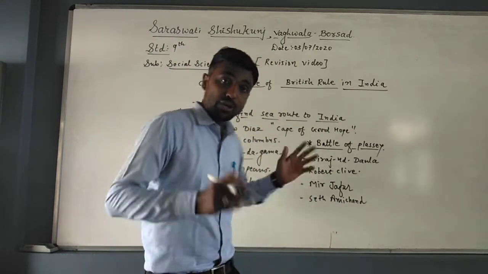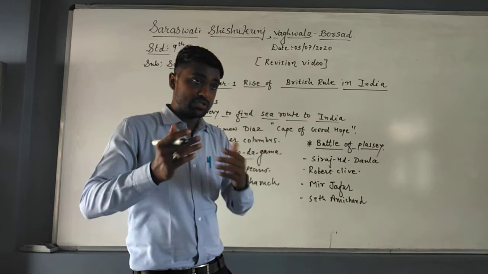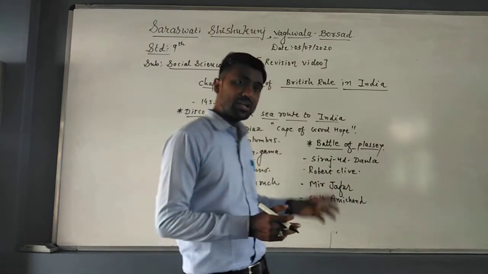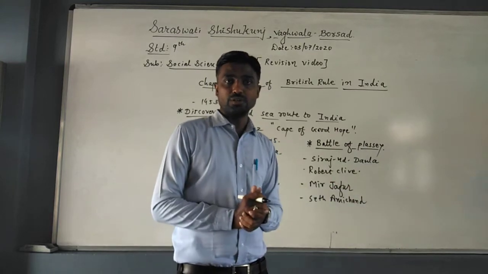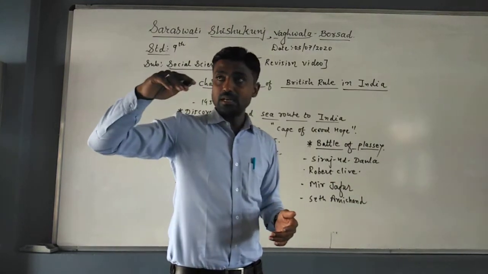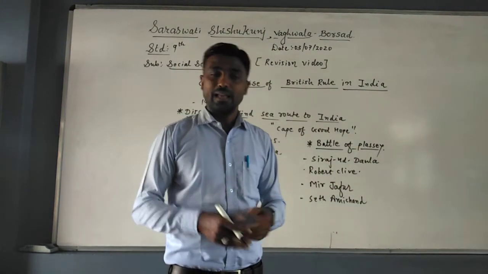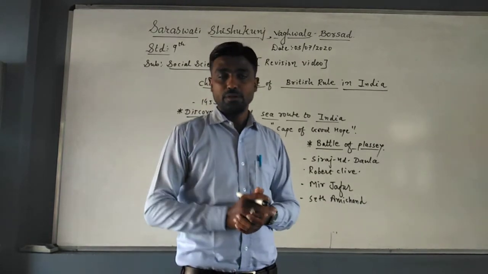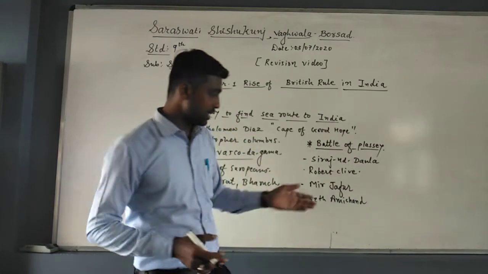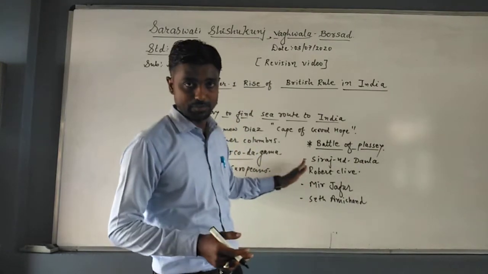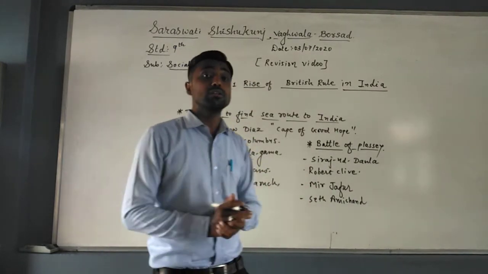So according to the plan, the Battle of Plassey was declared. Siraj-ud-Daulah's courtiers were unnecessarily harassing the people, and then the war was declared between Siraj-ud-Daulah and the Britishers. As we know, both of them had joined Robert Clive, the British army, so Siraj-ud-Daulah lost the battle.